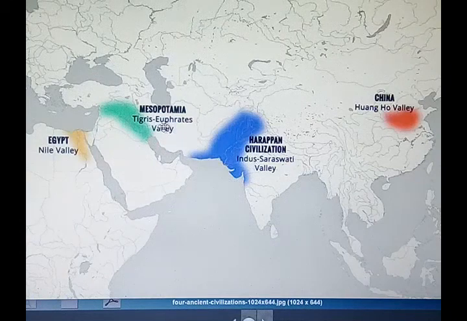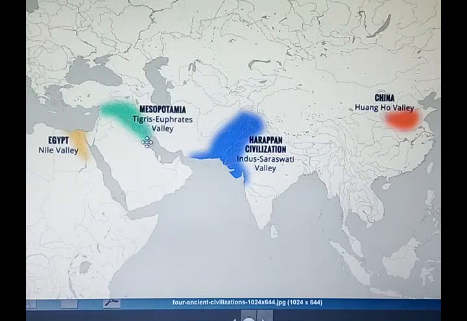And you can see one interesting feature about these civilizations, whether Harappan, Mesopotamian, Egyptian, or Chinese. Let us see the most significant thing about them. Harappan civilization developed at the banks of the river Indus and Saraswati.